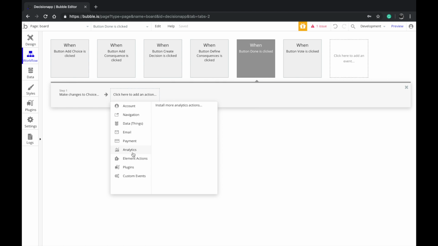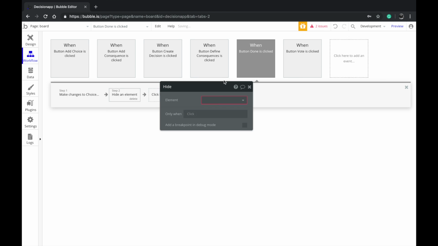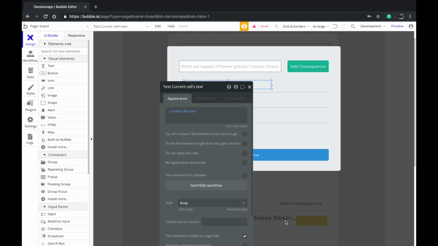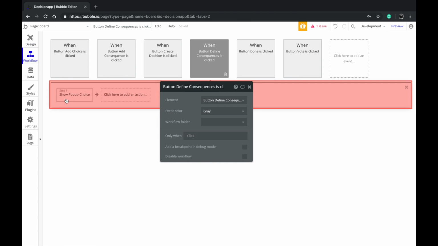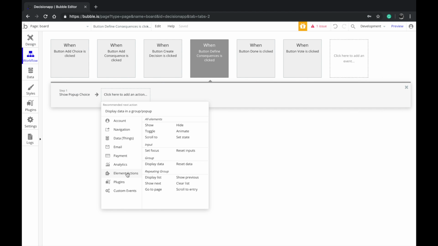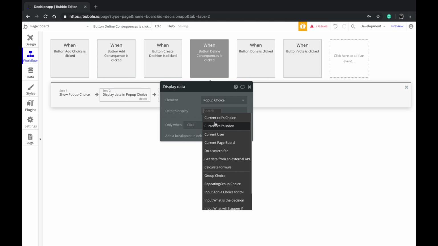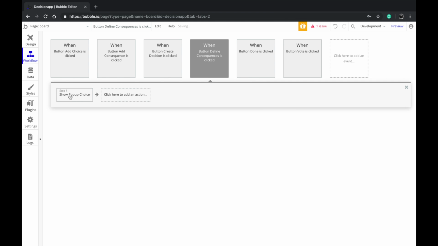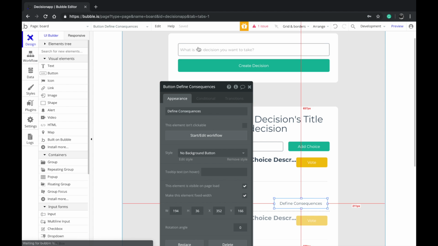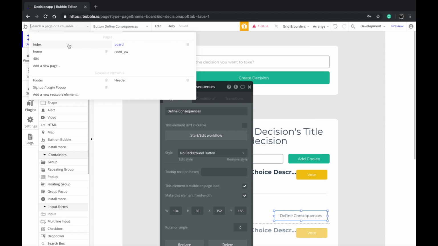Once we click on the done button, we want to hide this pop-up as well. All right, so we're going to hide this. Before we move on, we want to go to define consequences. Go here, and before you show anything, you want to display the current pop-up choice. You want to say current sales choice. So you want to cut this and paste over here. Okay. Now let's go ahead and check this out.